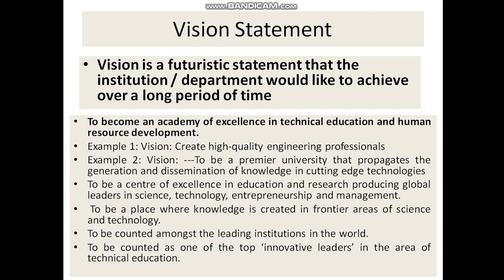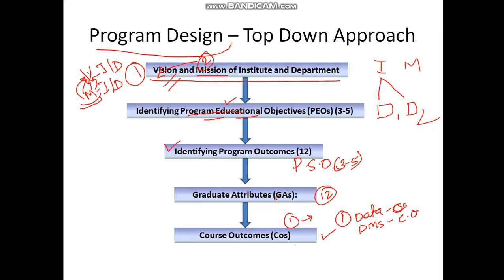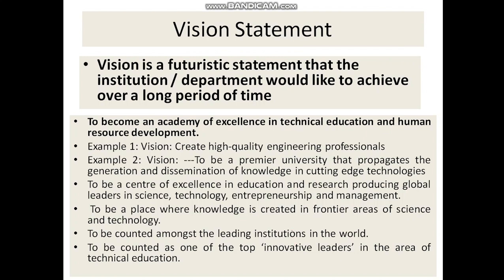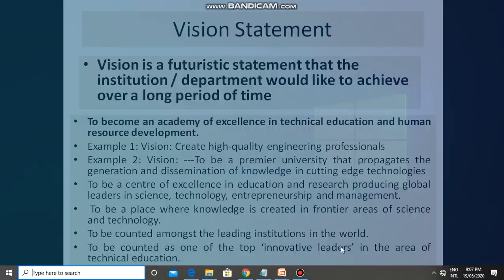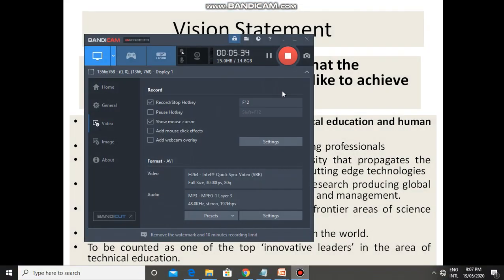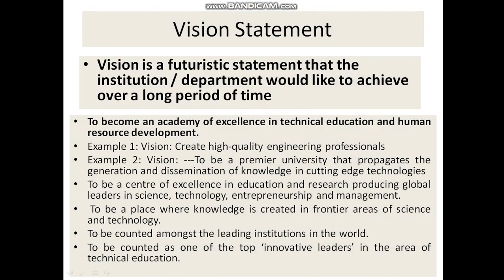Coming to the vision statement, we'll try to discuss all these points one by one. So coming to the vision statement, let me check 1 minute. Okay, so still I have 5 minutes. So coming to the vision statement, what is a vision statement? Vision is a futuristic statement that the institution or department would like to achieve over a long period of time. Just now we discussed that it is a long period of time.